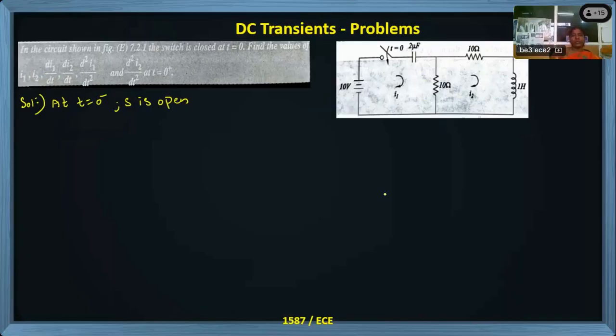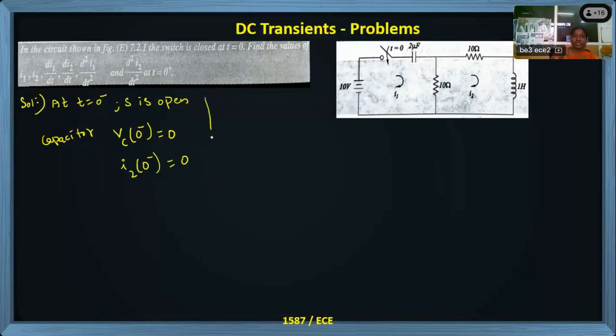Okay. So at t equal to 0 minus, switch is open. This is our case when switch is open. This is our situation. Now, in the capacitor, Vc of 0 minus is 0. No voltage is produced. If current travels, then only some voltage is developed. No voltage is produced at 0 minus. Similarly, in the second loop there is an inductor, so the current in the inductor is also 0 because there is no supply in the second loop. These are the conditions at t equal to 0 minus.